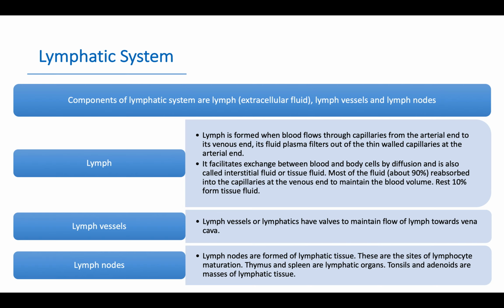Lymph nodes. Lymph nodes are formed of lymphatic tissue. These are the sites of lymphocyte maturation. Thymus and spleen are lymphatic organs. Tonsils and adenoids are masses of lymphatic tissue.